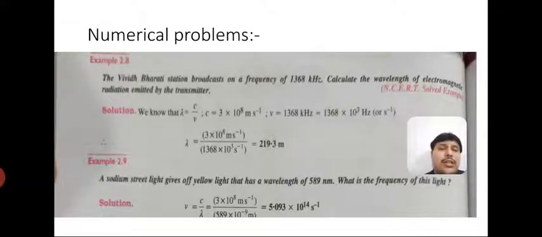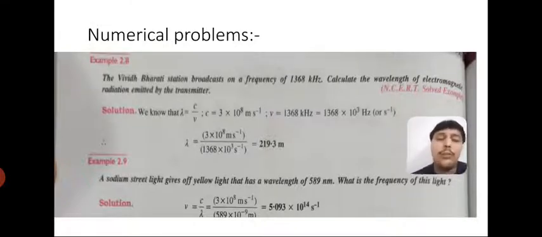The first numerical is based on the simplest formula, c equal to nu lambda. Nu is given, c is constant, we just find lambda. Now the second question: a sodium street light gives off yellow light that has a wavelength of 589 nanometer. What is the frequency of this light? Again, students, here wavelength is given, we are going to find frequency. Once again, c is constant.